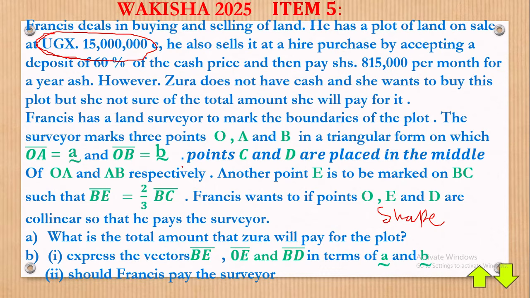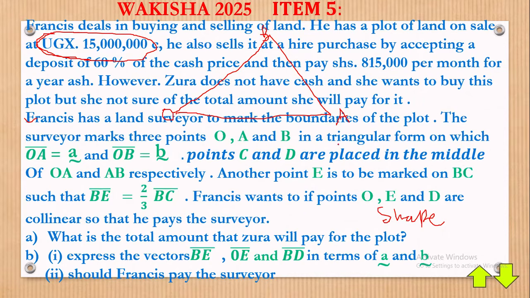Now let's read slowly. They're saying here, it starts from here. Francis has a land surveyor to mark boundaries on a plot. The surveyor marks 3 points O, A, and B in a triangular form. So those 3 points in a triangular form are like this. Just trying to get your sketch. The points are O, A, and B. Any order you take brings no harm.